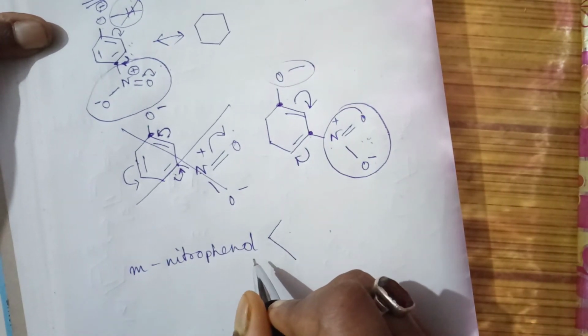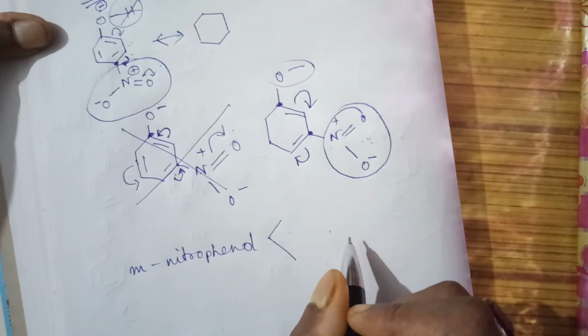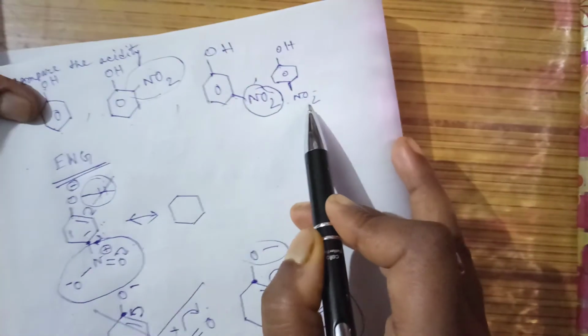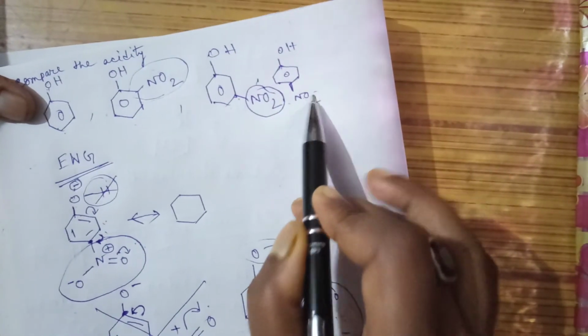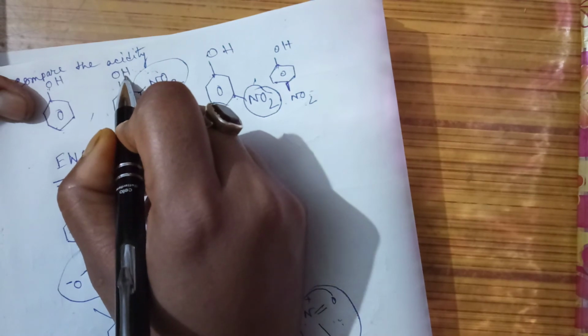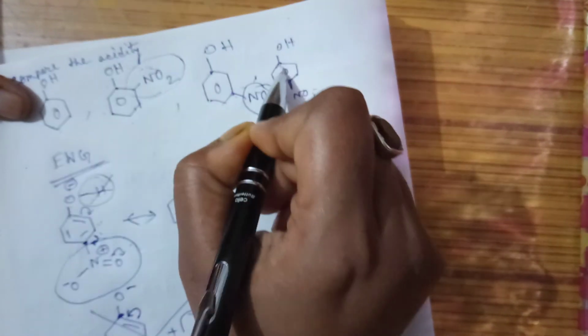Now the question arises, is ortho more acidic or para more acidic? We will say paranitrophenol is more acidic. The reason is that in orthonitrophenol, there is a hydrogen bond between the oxygen and the hydrogen. This is called intramolecular hydrogen bond, which makes it difficult for this compound to release one H plus ion. Hence orthonitrophenol is less acidic than the para one.